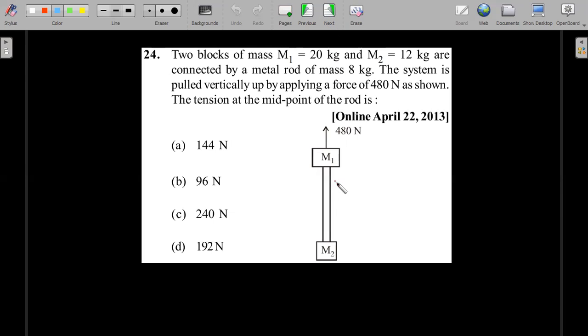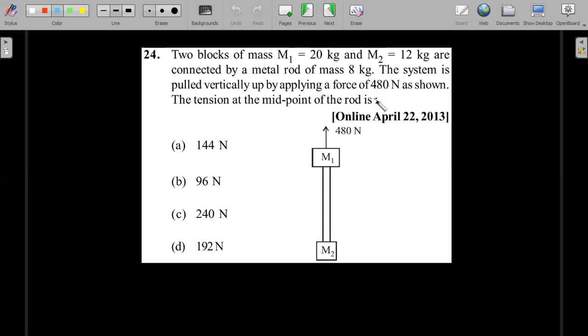Next one, a same vertical motion, right? Things are moving up. You should be able to draw simple diagrams, but the only difference in this is that this time the rope that you have between the two blocks which are being pulled up, as you could clearly see, that rope is a metal rod here, which has weight. Okay, so this is a case of a rod or a rope having weight.